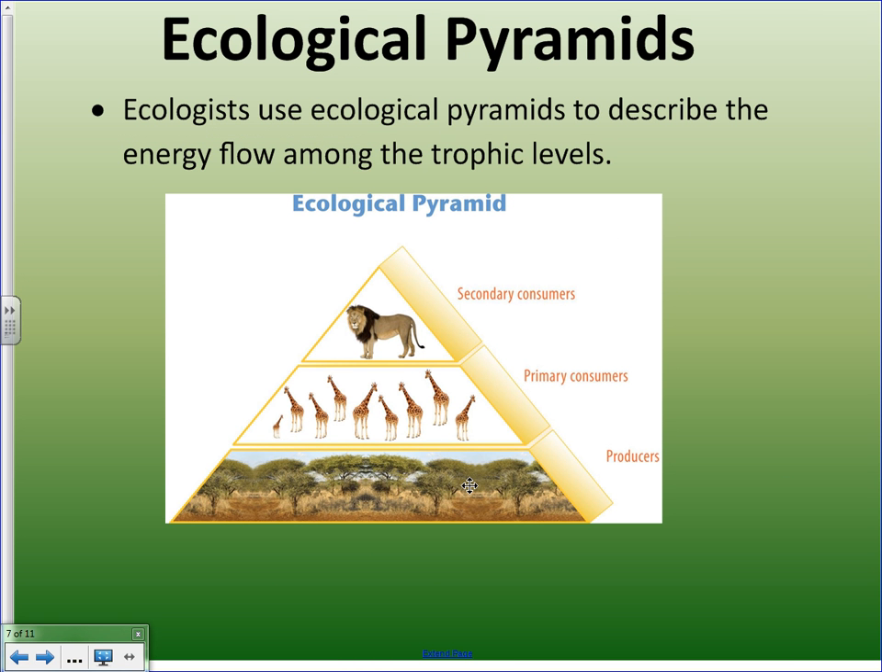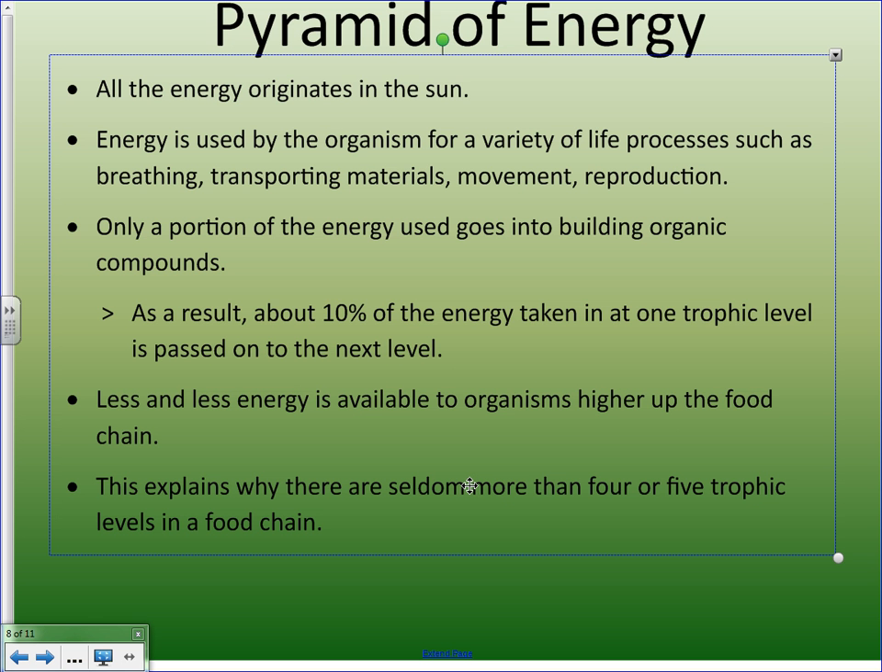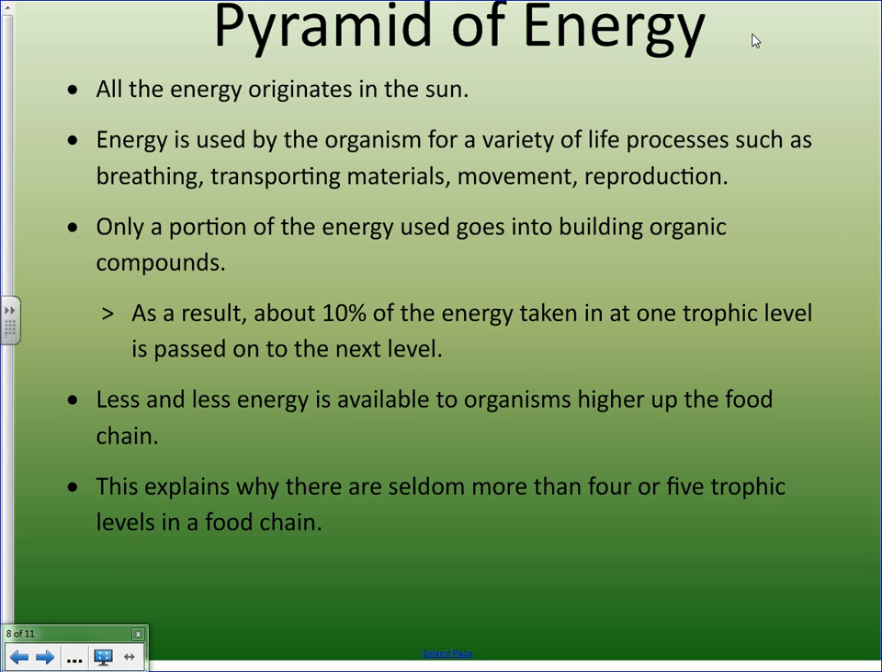Now, the next concept that we're going to look at is ecological pyramids. And ecological pyramids are really just used to describe energy flow. And there's two main types of pyramids that we're going to look at. So the first of those pyramids is a pyramid of energy. So the pyramid of energy shows us how energy travels through an ecosystem.